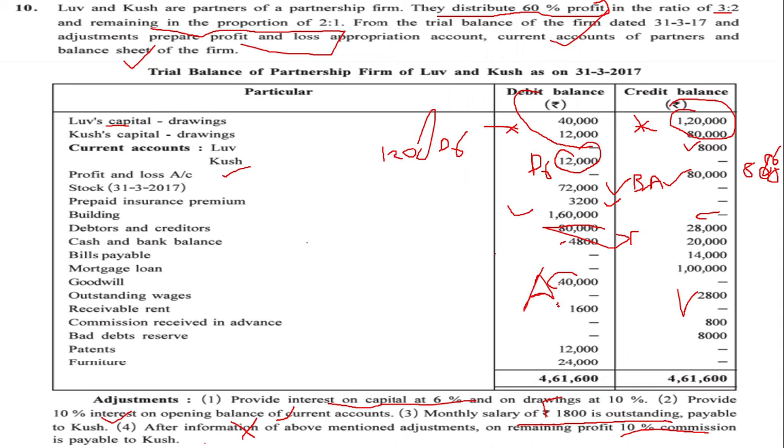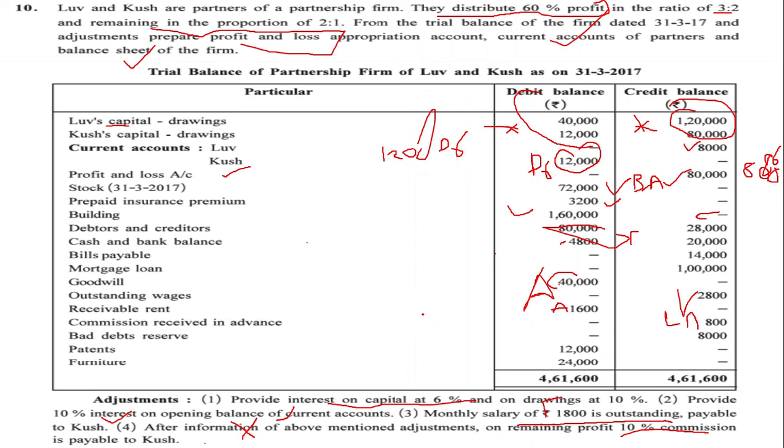Receivable rent is our asset, so it will go in the balance sheet, asset side. Commission received in advance, this is advance received commission, so this will go in the balance sheet, liability side.